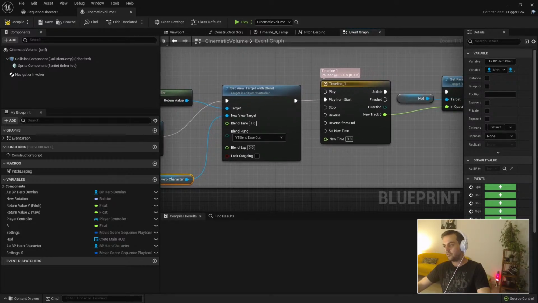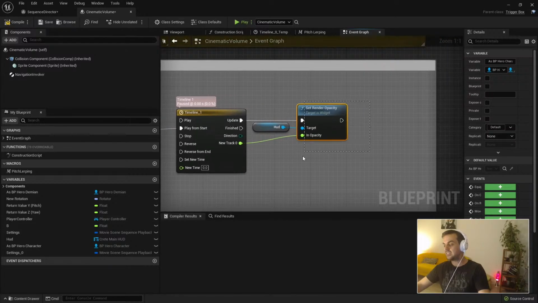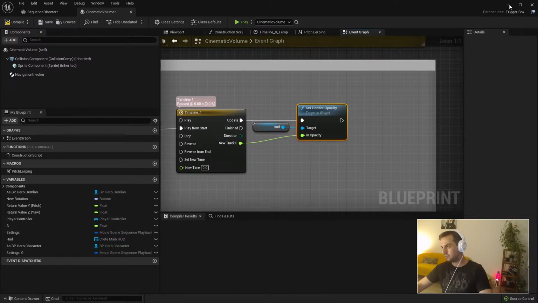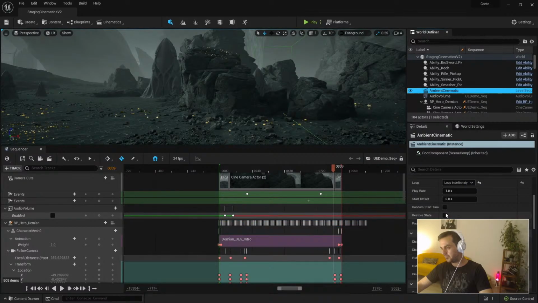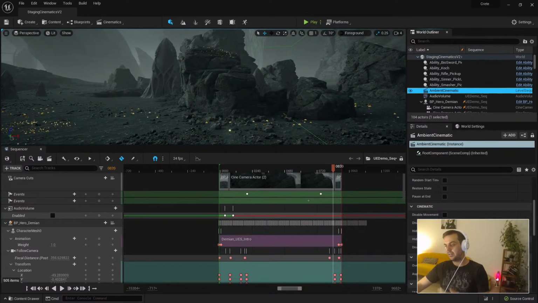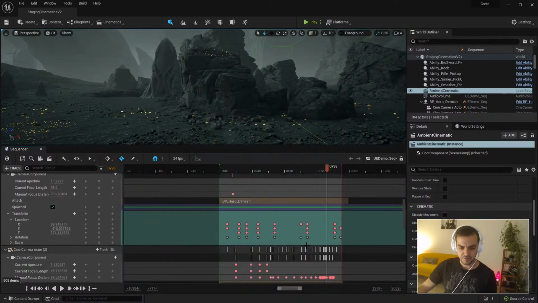And then basically I do another opacity, go back to the UI. Remember, put the UI back. Yes, the cinematics have a feature to basically hide and unhide the HUD. But again, having the control of the sequencer is very powerful. So that's why I like to have the control all inside here.